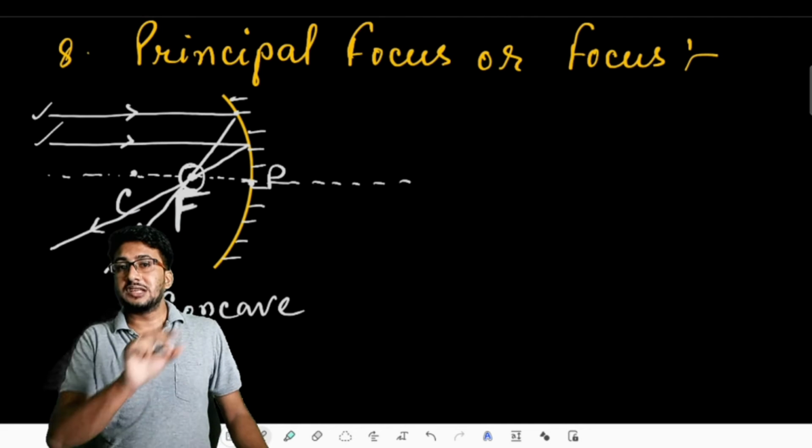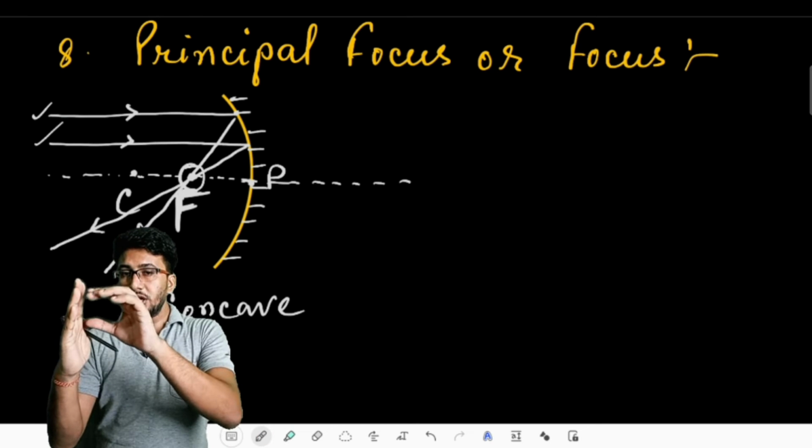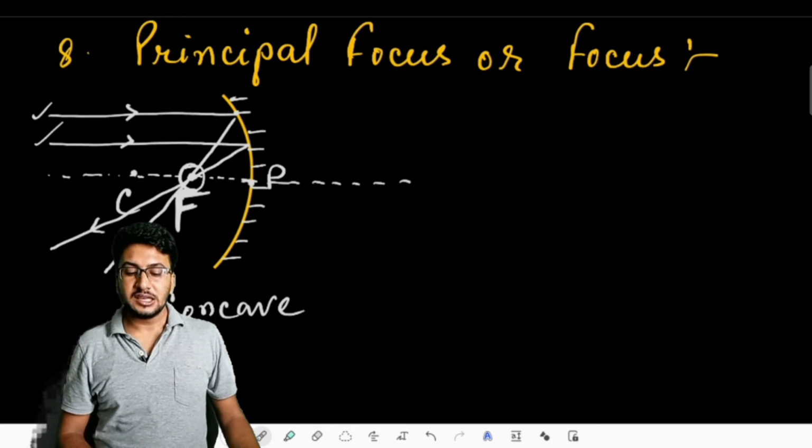All the light rays that are traveling parallel to the principal axis, after hitting the surface of the mirror, are going to converge to a particular point. That means through the point which we call the principal focus.